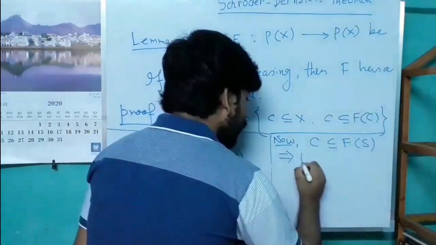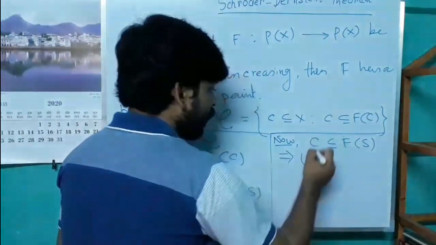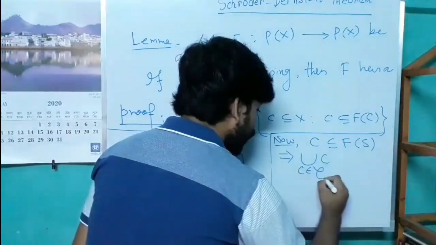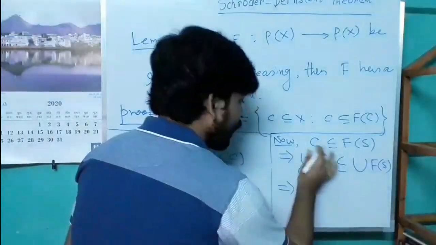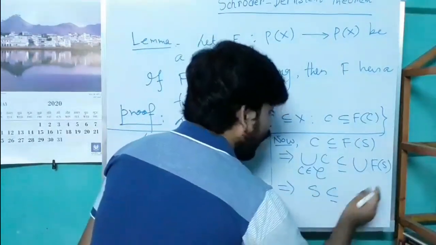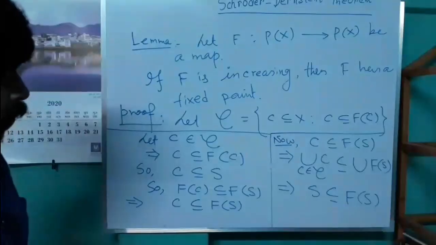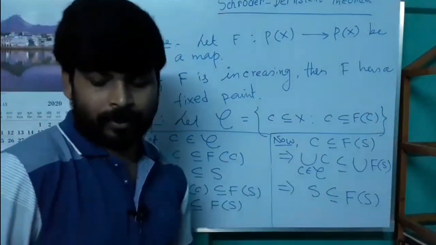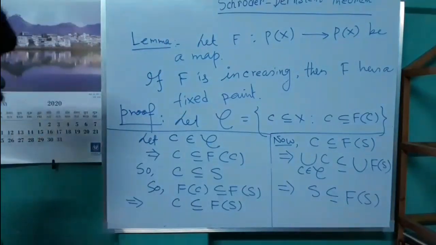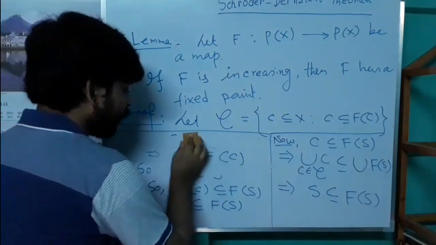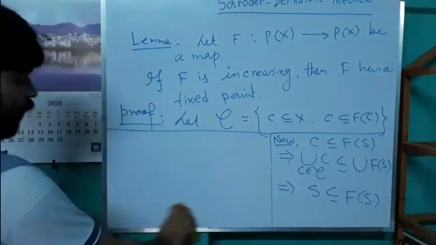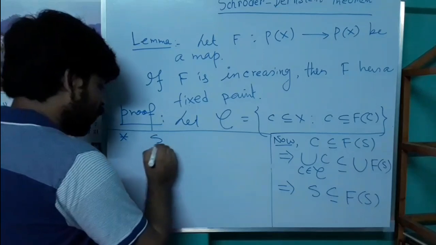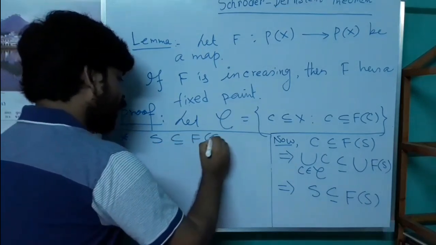This implies the union of all those C, where C belongs to script C, is a subset of the union of F(S). This union is nothing but S, and this is nothing but F(S). So we proved that S is a subset of F(S).